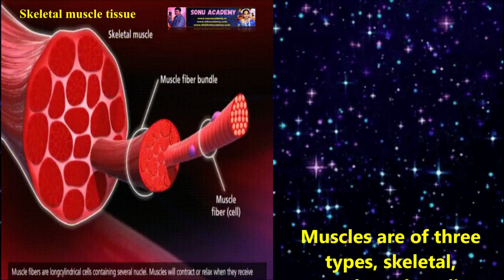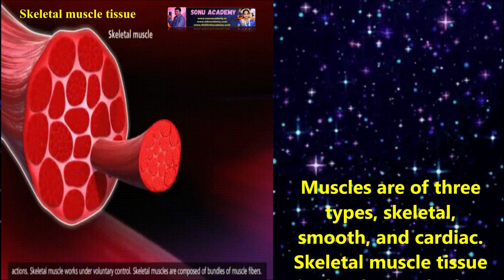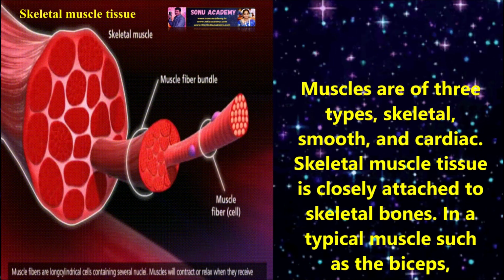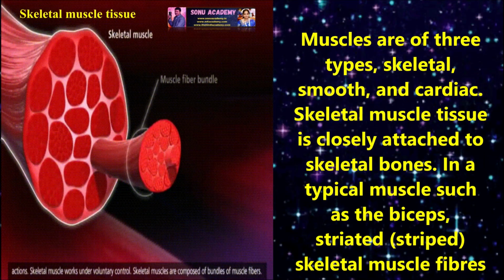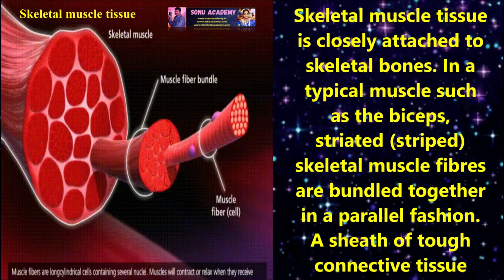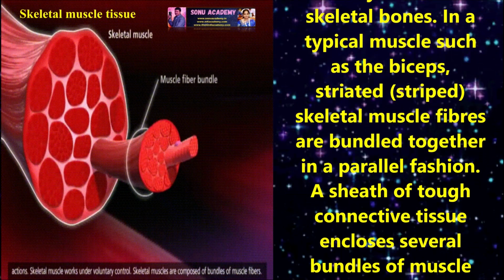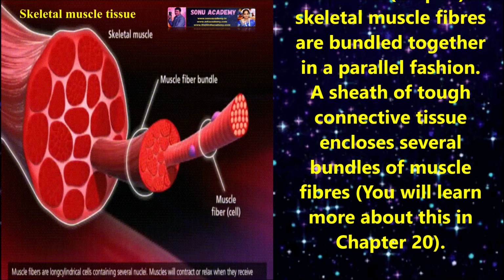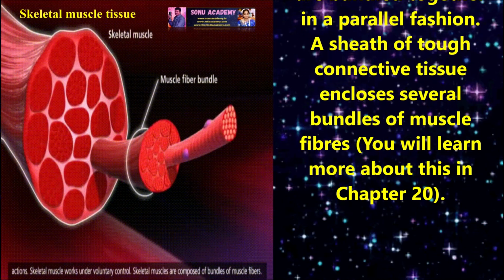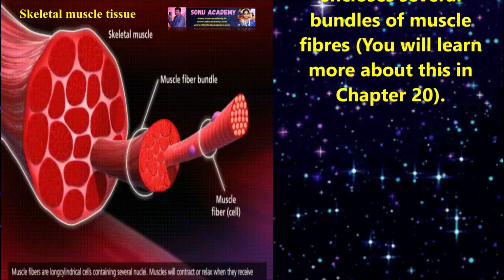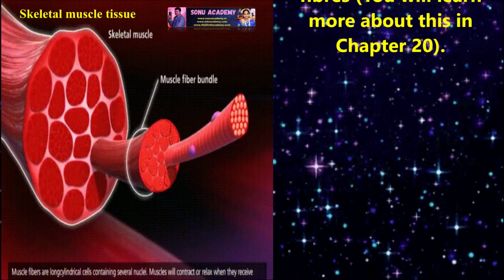Muscles are of three types: skeletal, smooth, and cardiac. Let us discuss skeletal muscle tissue. It is closely attached to skeletal bones. In a typical muscle such as the biceps, striated skeletal muscle fibers are bundled together in a parallel fashion. A sheet of tough connective tissue encloses the several bundles of muscle fibers, and you will learn about this in chapter 20.